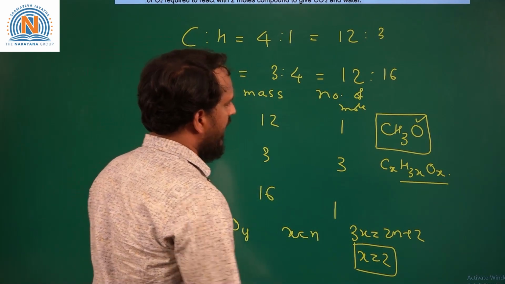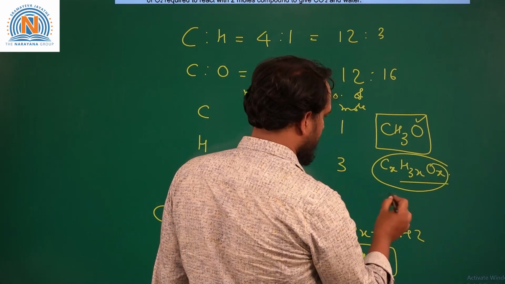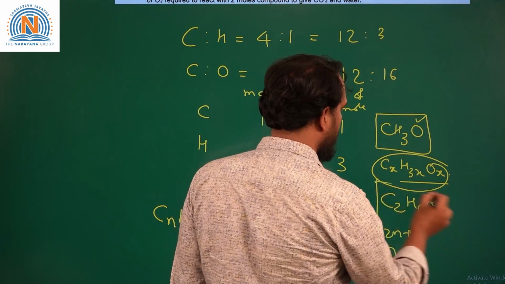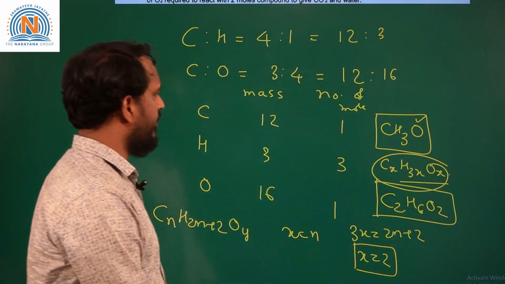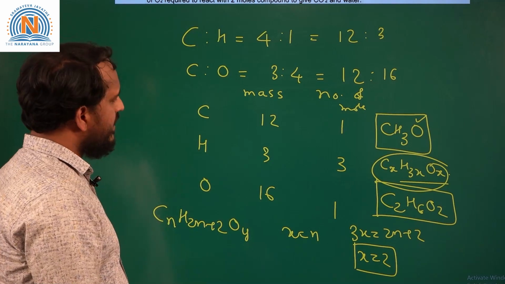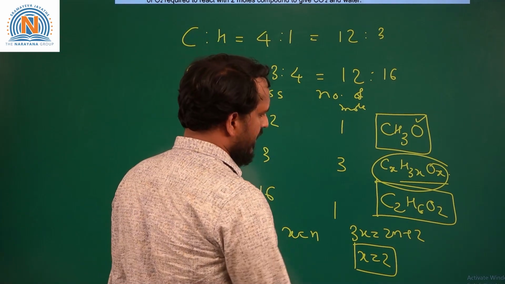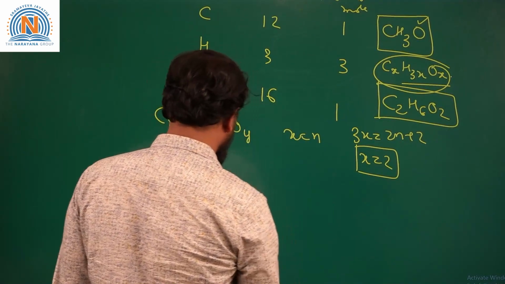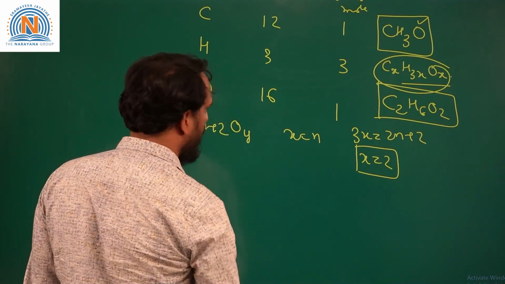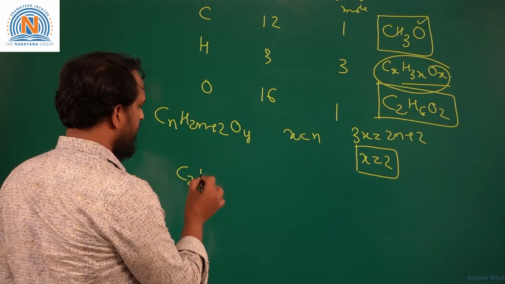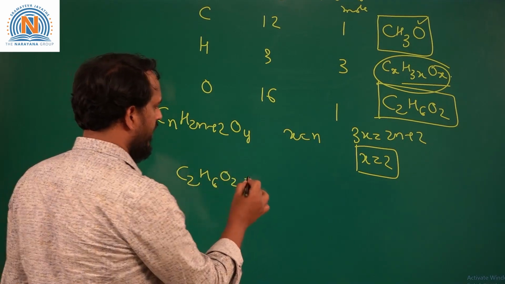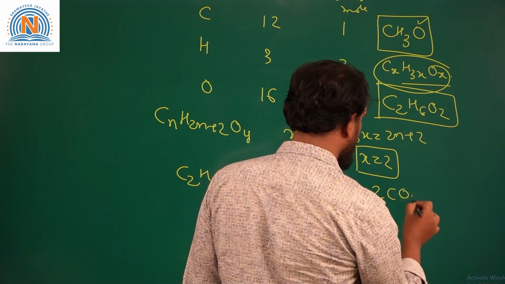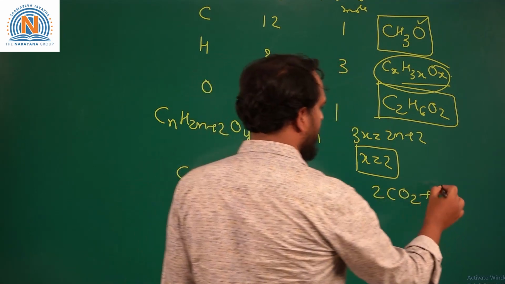So therefore we can write this formula as C2H6O2. This is the molecular formula of the compound. This compound is reacted with oxygen gas. So the acyclic compound C2H6O2 is reacted with O2. C2H6O2 when reacted with O2 gas produces 2 moles of CO2 plus 3 moles of H2O.